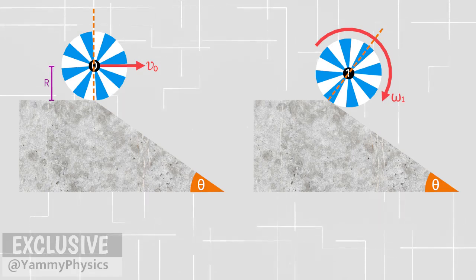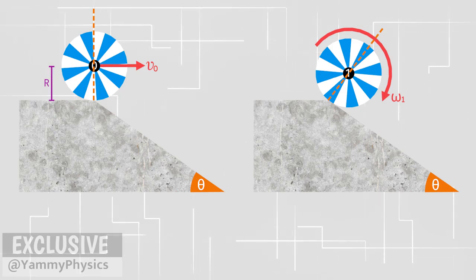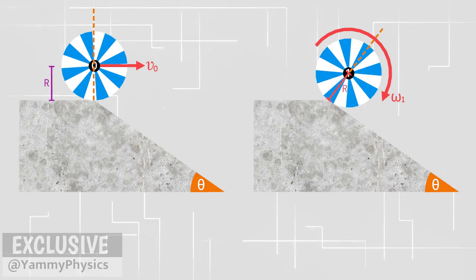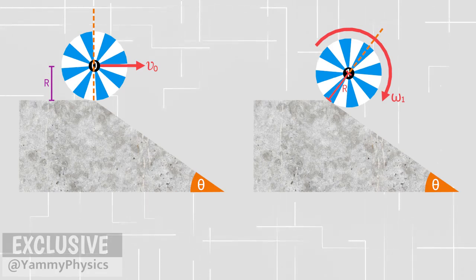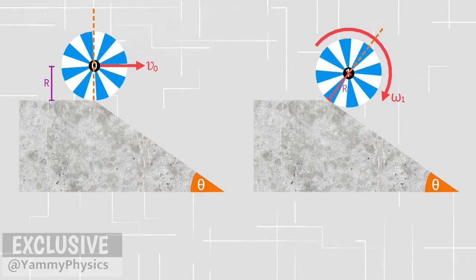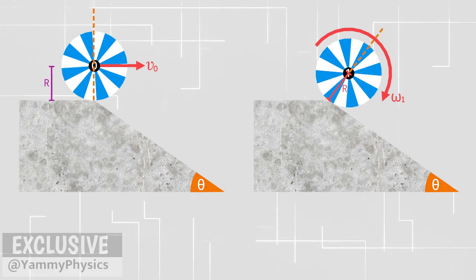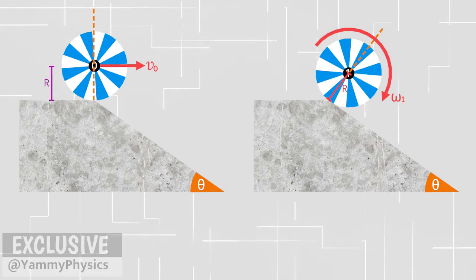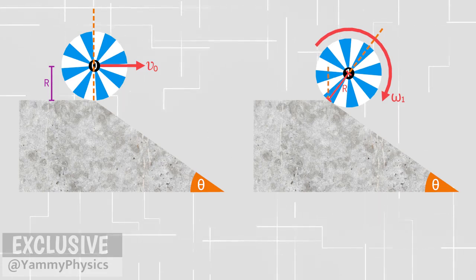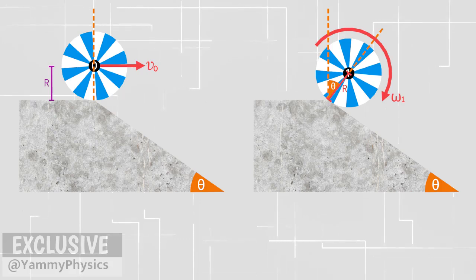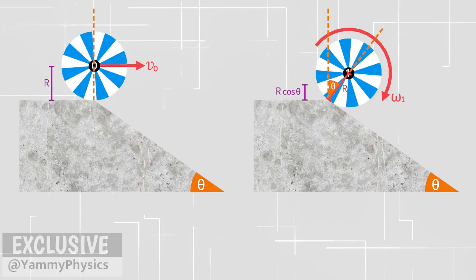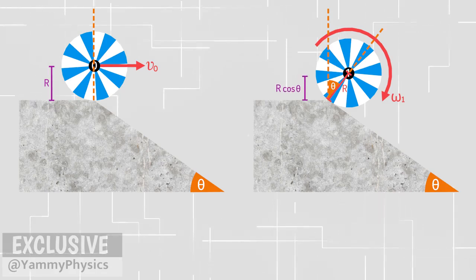The center of mass of the yo-yo is now changing. We can draw a straight line from the end point to the center of mass of the yo-yo. The length of this line is none other than the radius of the yo-yo. The radius of the yo-yo is always perpendicular to the contact surface. It is certain that this angle is theta. From here, the height of the center of mass is now r cosine theta.